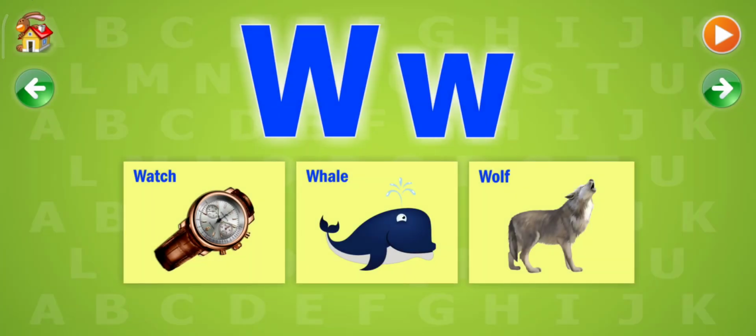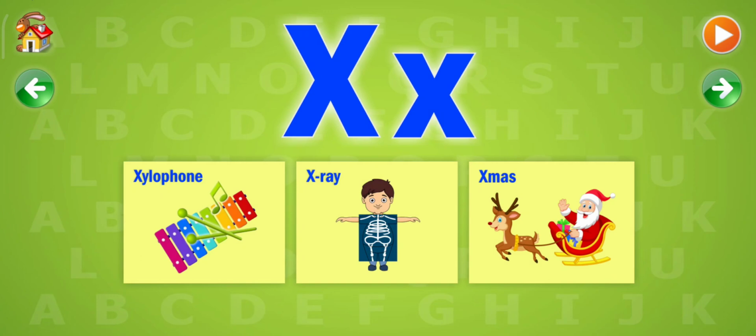W. The following words start with a W. Watch, whale, wolf. X. The following words start with an X. Xylophone, X-ray, Christmas.